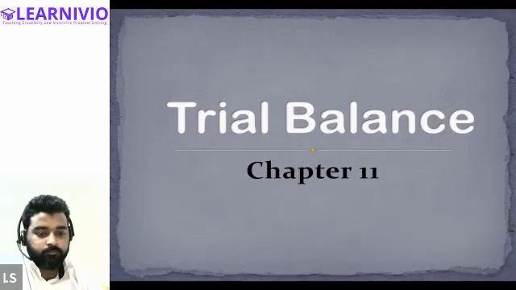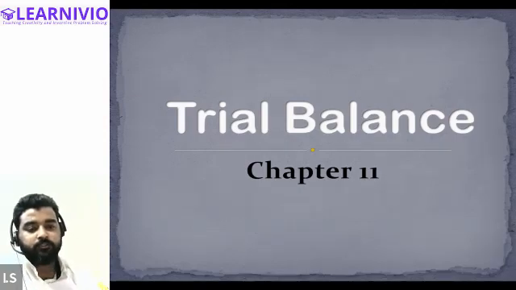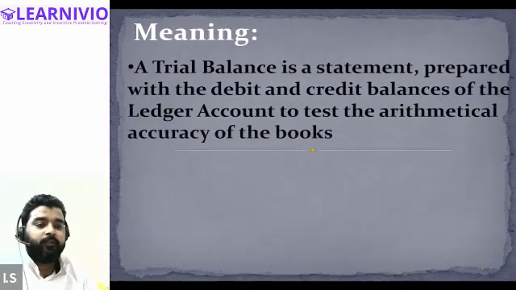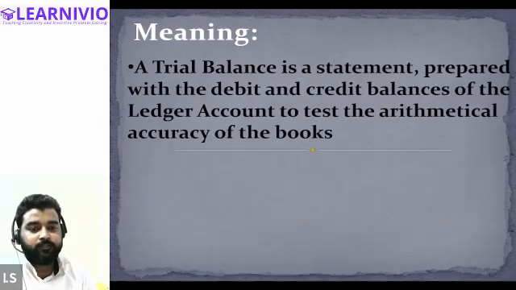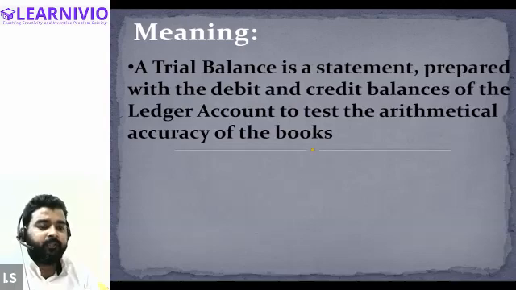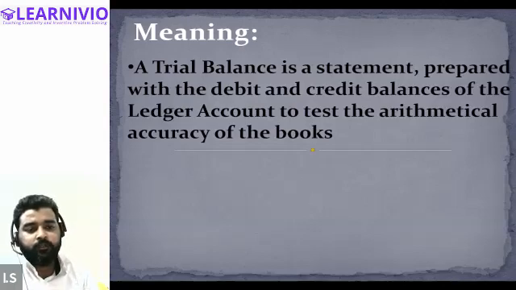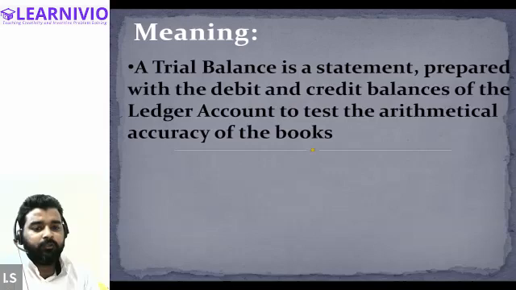So until now, we have discussed the meaning of trial balance, wherein I have explained that trial balance is not an account or anything else, but it is simply a statement which is prepared with the debit and credit balances of the ledger to test the arithmetical accuracy of the book.